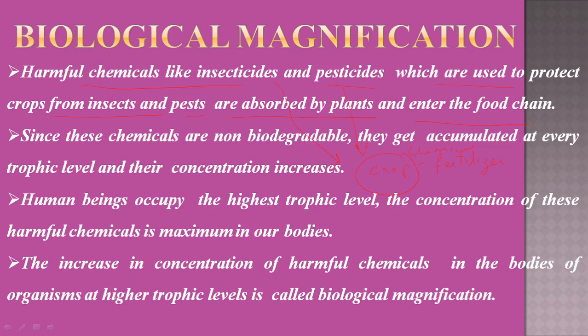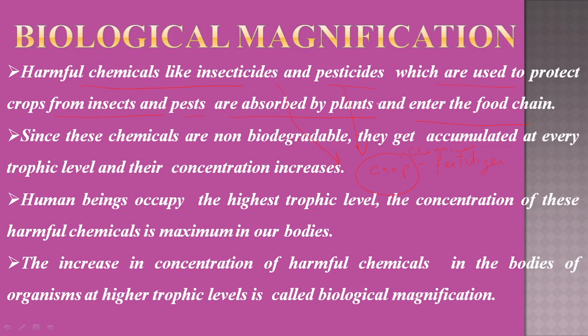The crop absorbs them because when we spray these insecticides and pesticides in the farmland, they mix with the soil, by which no insect or pest will come to damage the crops. But the crops are always planted in the farmland, so with the help of the roots, these insecticides enter into the crops.